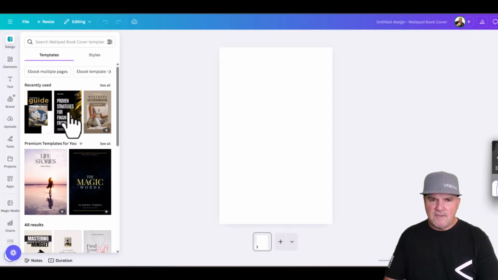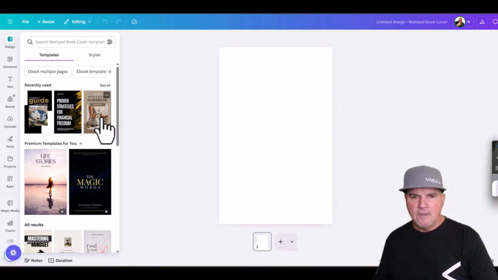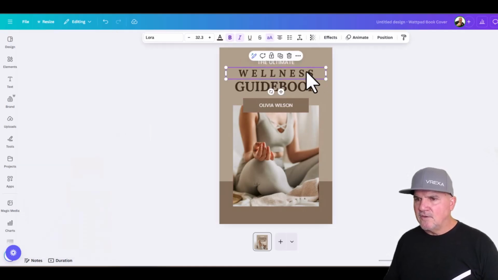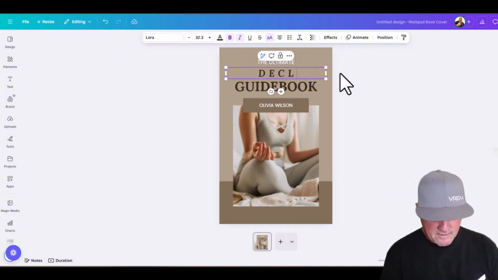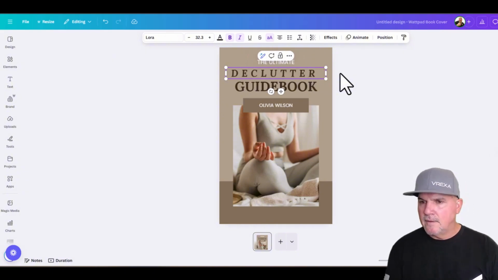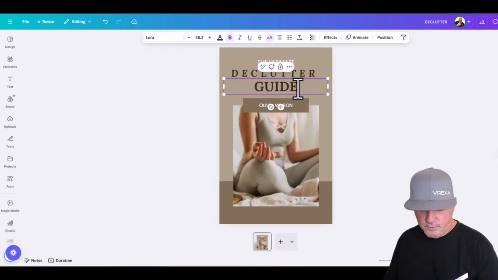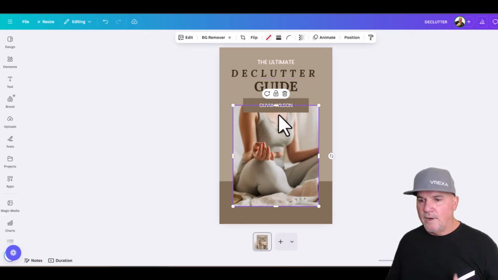But you can see that recently used, you can use a template that you like, this particular one here. And then you can just change this text and put declutter guide. And let's just take out this word book here.